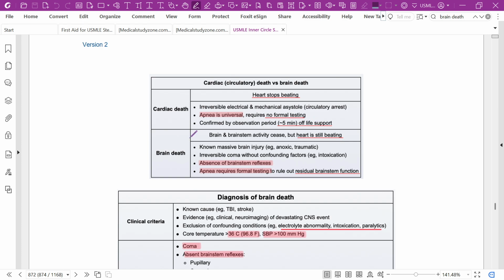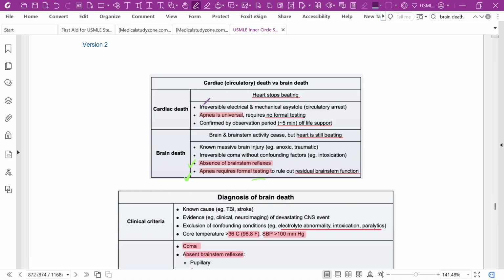And in brain death, brain and brainstem activity ceases, but the heart is still beating. In brain death, the most important thing is the absence of brainstem reflexes, and then we do the apnea test. Apnea requires formal testing to rule out residual brainstem function.